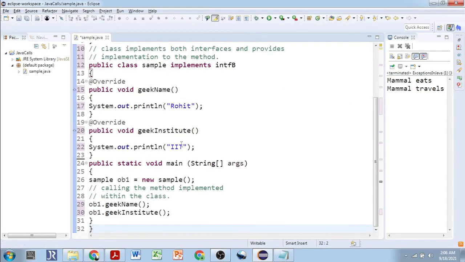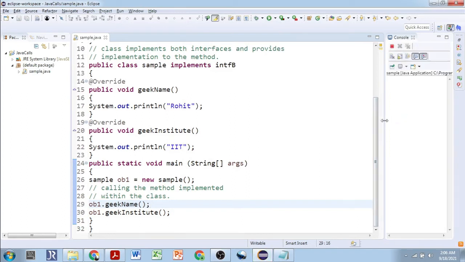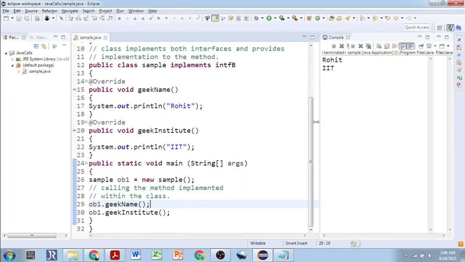Well, the name of the class is Sample. So will it work? If it is Sample, then it is supposed to work. Public class, interface, then Java application, and it is supposed to give the output. Rohit and IIT. Yes, the output has arrived. So Rohit and IIT is the output, correct? Now we'll change something and we'll see.